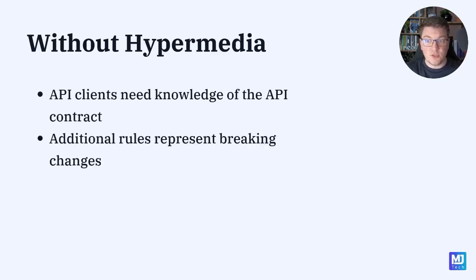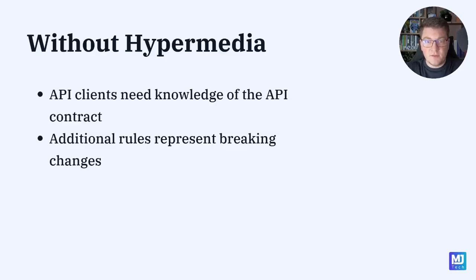Let's say we want to introduce an additional rule inside of our API. Now, every new rule becomes a breaking change if we don't support Hypermedia. For example, if we change the query parameters inside of our GET endpoints, these are breaking changes for our API clients. Without modifying how the query parameters are constructed on the client side, the client won't be able to correctly integrate with our API. On the other hand, if we were to drive these values using Hypermedia, without the client having to know so much details, introducing breaking changes like that is almost opaque to the client.